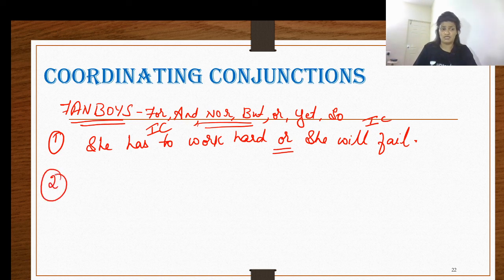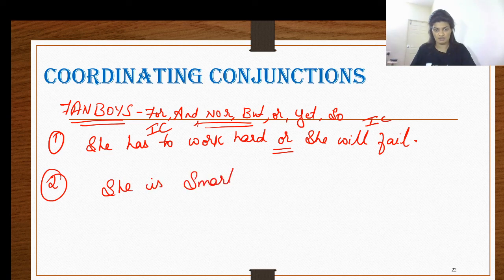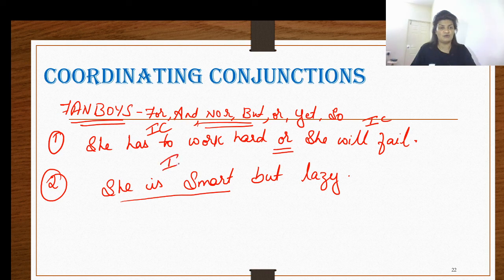Let me give you another example, which is she is smart but lazy. Now here, this is clause number 1, and here you can see that there is just one word, which is lazy.